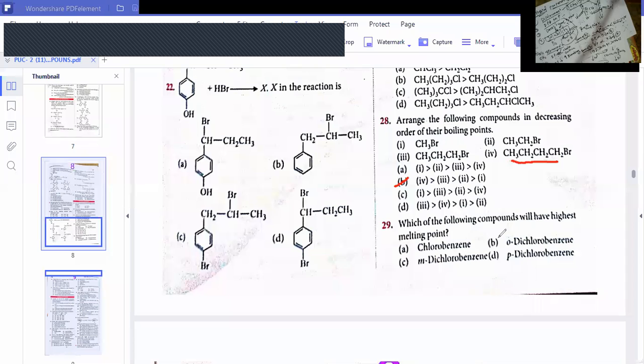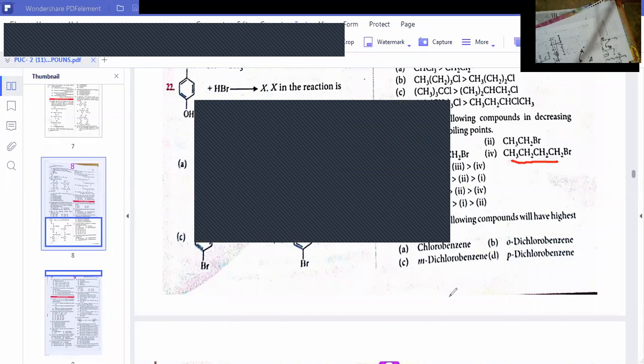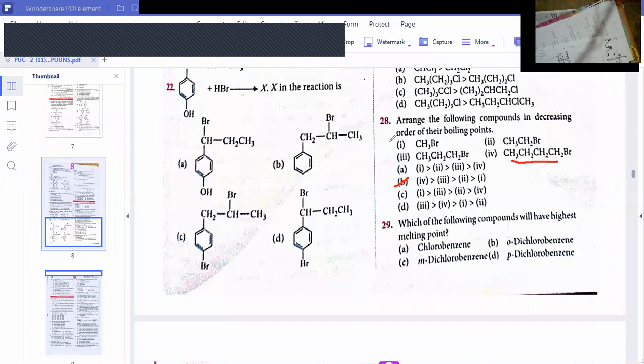Question number 29. Which of the following compounds will have the highest melting point? I did not tell about this, dear students. Now I want to tell you. Look at the video. Generally in the isomeric aromatic compounds, dihalobenzenes, here you see orthochlorobenzene, metachlorobenzene, and I took here parachlorobenzene. Is it visible clearly on the video? So I wrote 3 structures.